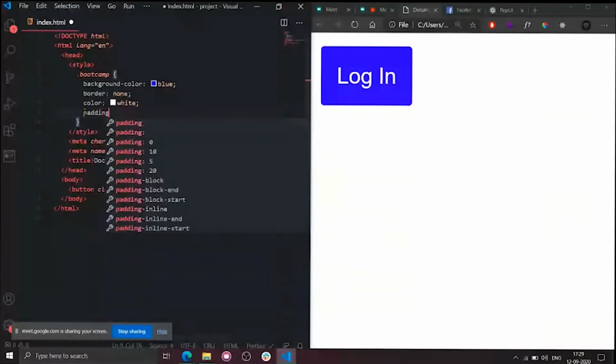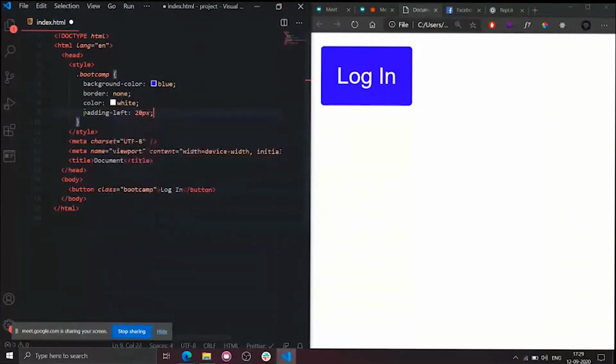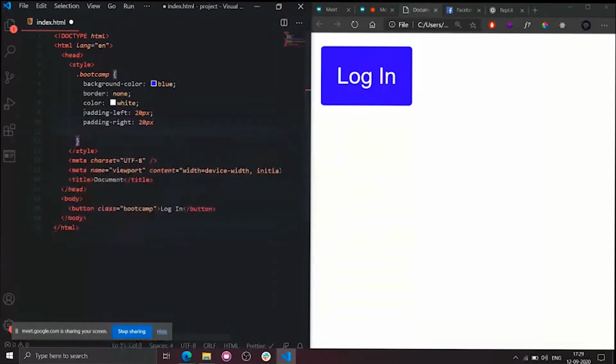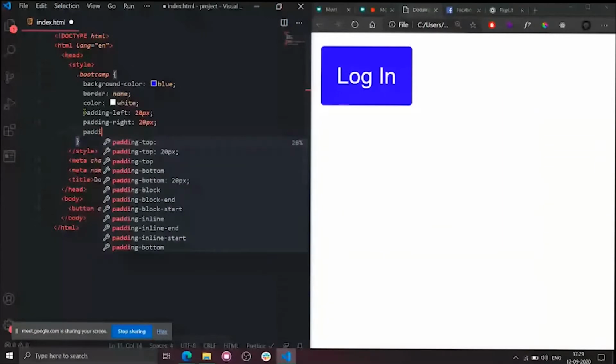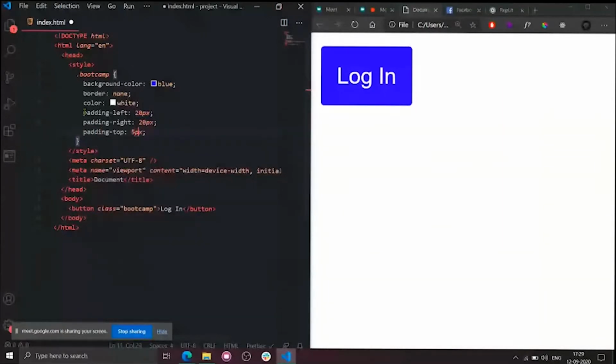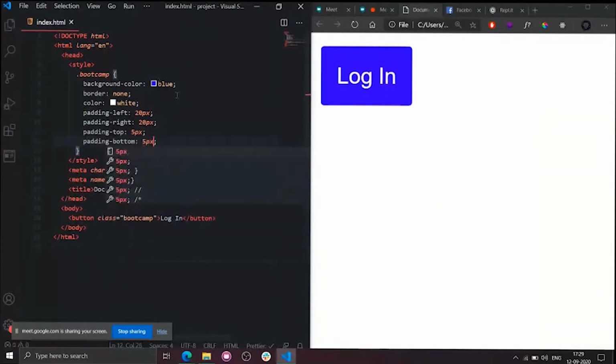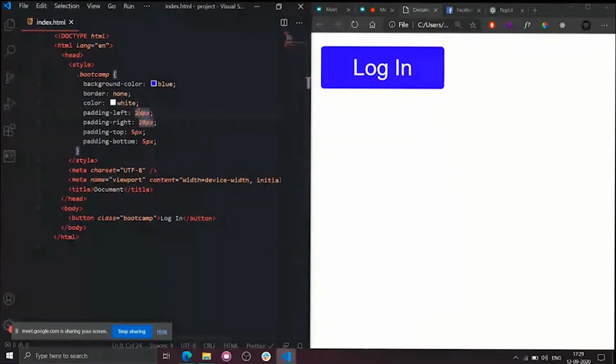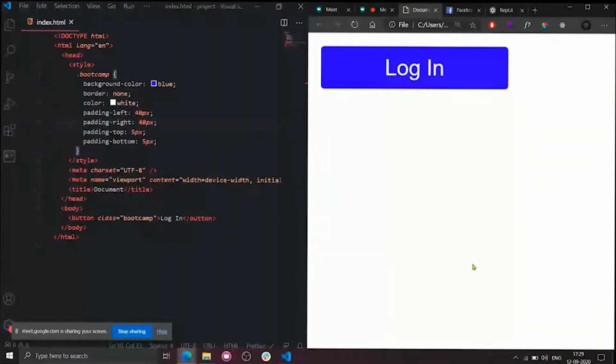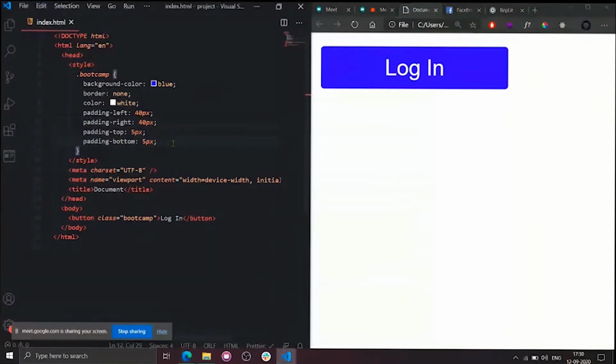So padding left equal to 20 pixels, padding right 20 pixels, padding top equal to not 20 pixels, instead I will keep 5 pixels, as well as padding bottom 5 pixels. Now let's see what's the difference. To make it somewhat clear, I will increase this to 40, this to 40. Clear till now? If you want to change the paddings individually, you can use them with direction: padding left, padding right, padding top, padding bottom.